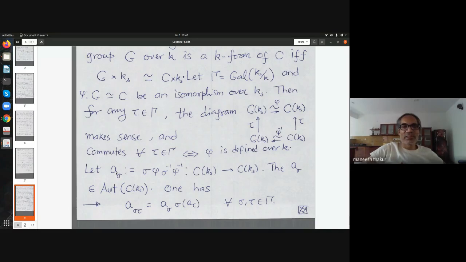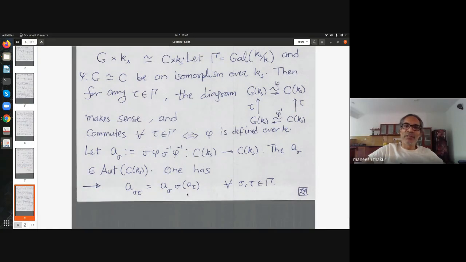So the set A sigma, where sigma varies in the Galois group Gamma, gives me the obstruction for phi to be defined over K. If this obstruction vanishes, meaning all elements like this become trivial, then phi is defined over K. Otherwise, phi is not defined over K. This definition of A sigma gives a simple relation: A sigma tau is A sigma times sigma acting on A tau.